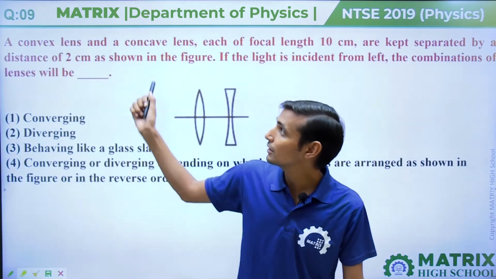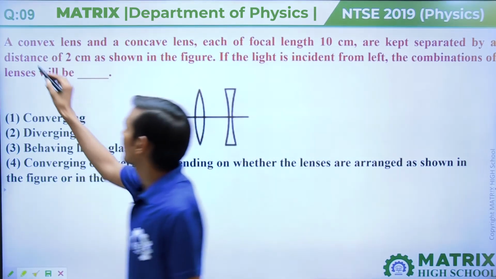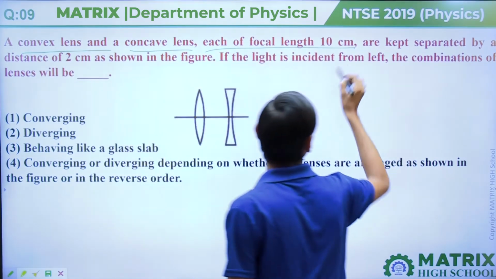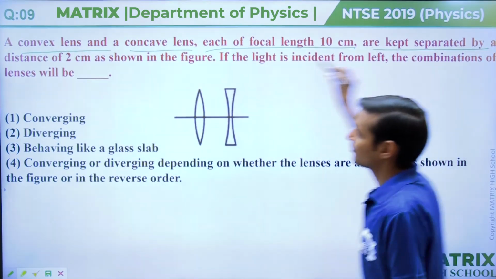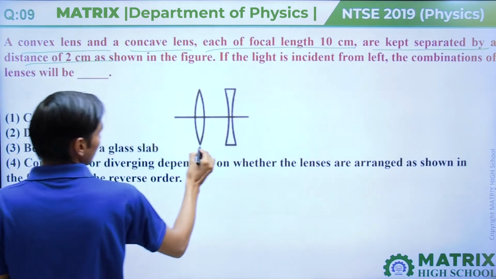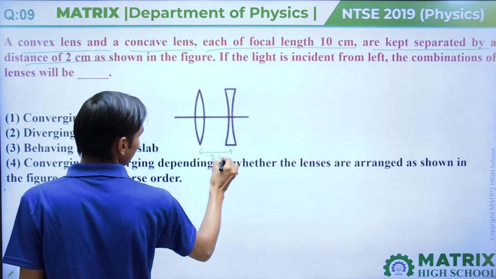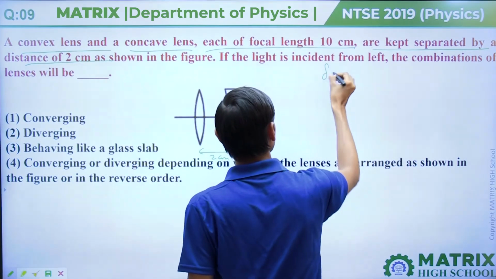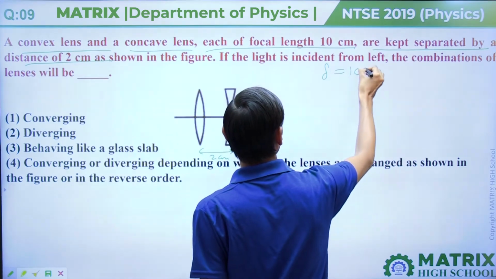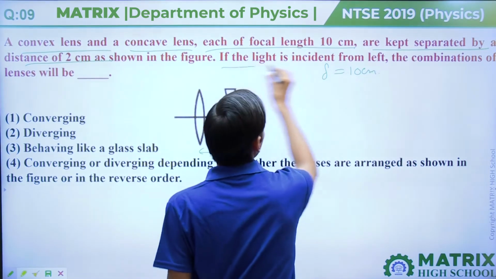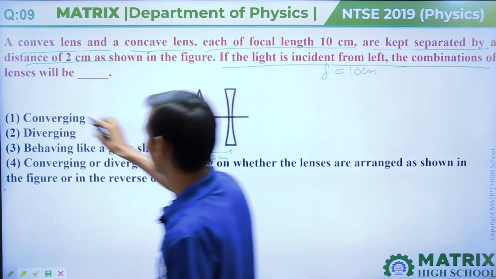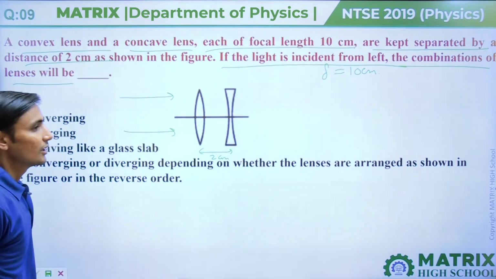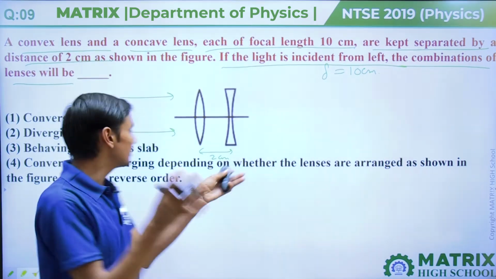This is our question number 9. In this question, a convex lens and a concave lens, each of focal length 10 centimeter, are kept separated by a distance of 2 centimeter. Both have focal length f equal to 10 centimeter. If the light is incident from the left, the combination of the lenses will behave like what? If light comes from this side, then what will this system behave like?